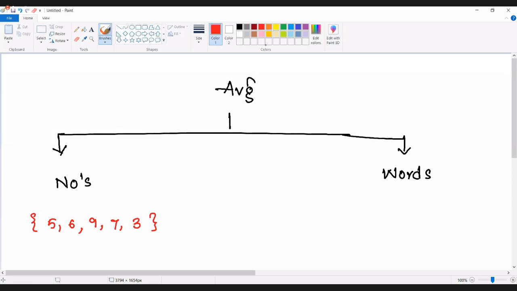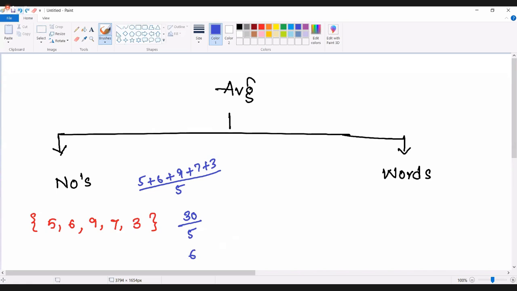When you see any question like this, we can say 5 plus 6 plus 9 plus 7 plus 3. Sum of the terms divided by number of the terms will give you your average. Sum of these terms is going to be 30. 30 divided by 5 gives a result of 6. We can say average is going to be 6. Like that we can find out the average of the numbers.